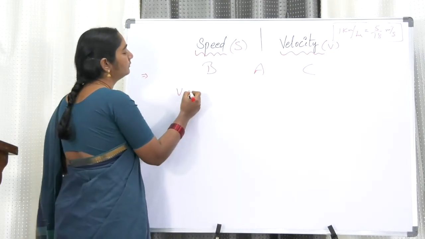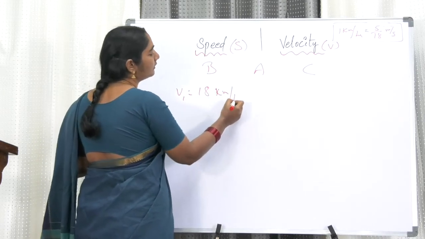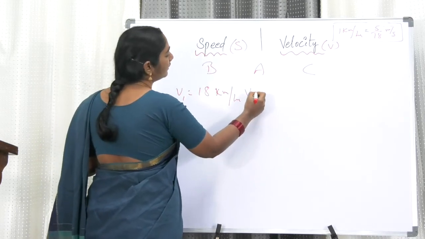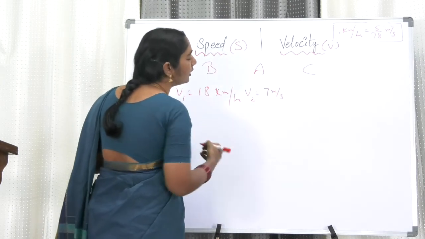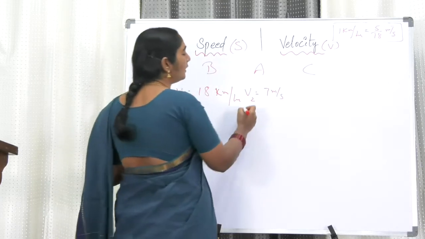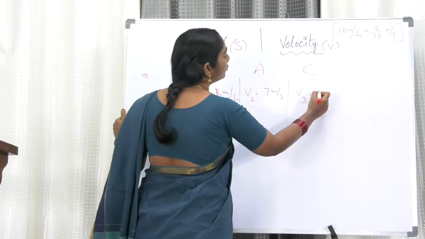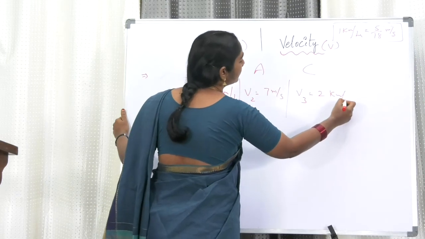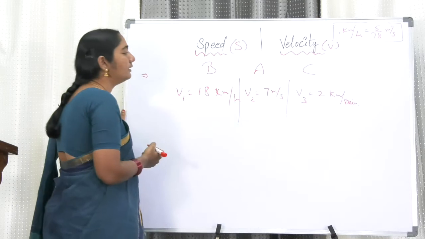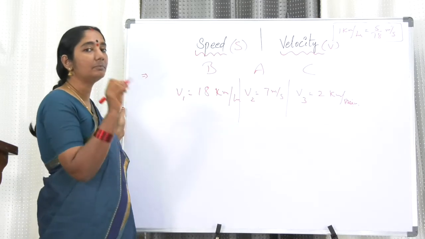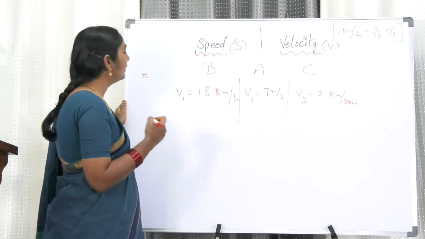Velocities are 18 kilometers per hour for the bicycle. The athlete is going with a speed of 7 meters per second. And the car is going with a speed of 2 kilometers per minute. Now who is the fastest?